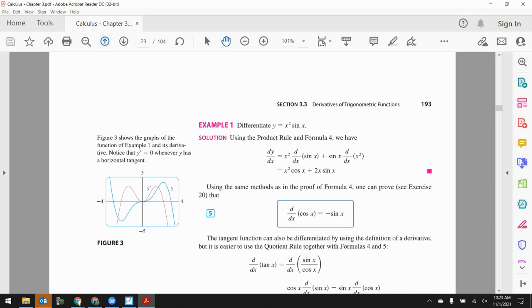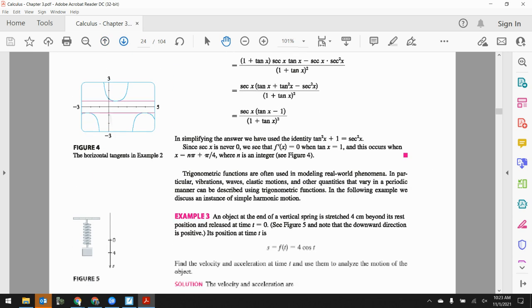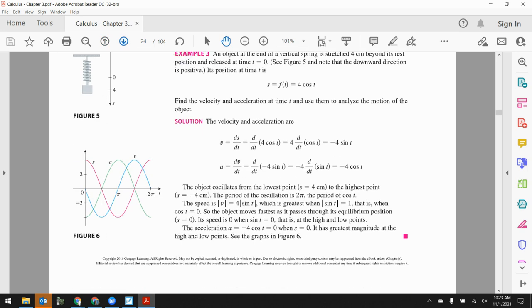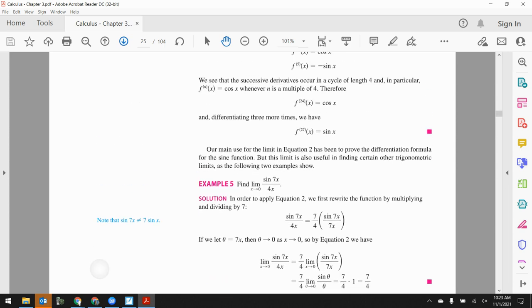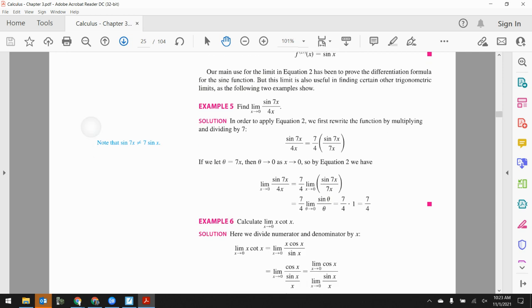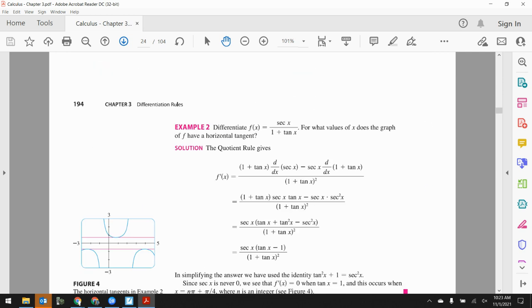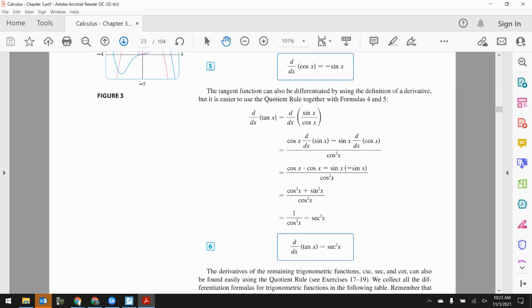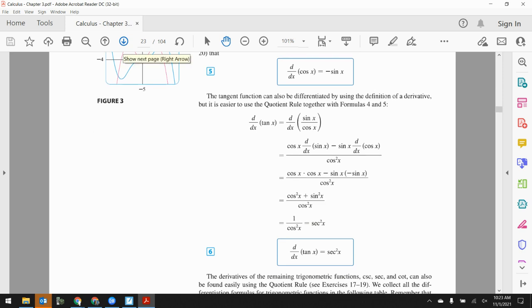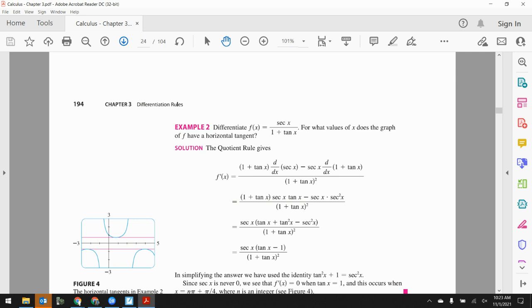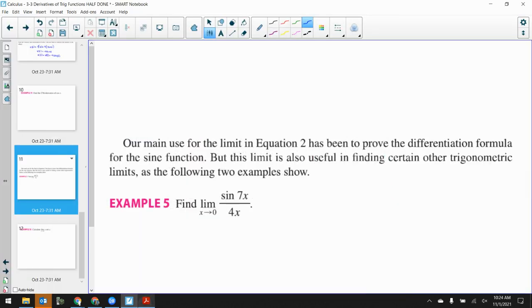I wonder if I could get back to this one here. The proof for, oh, it doesn't even have it in here. Oh, whatever. But all the rules, like for cosine and cotangent, all that stuff, are always in the book. But one of the things we have to know to solve this problem here, the sine of 7x over 4x, is the limit. This is something you'll probably want to remember.